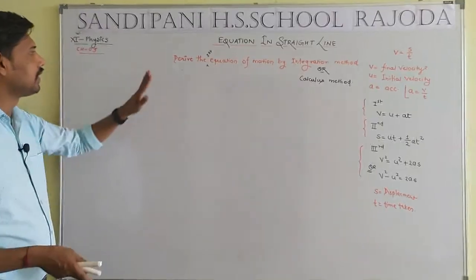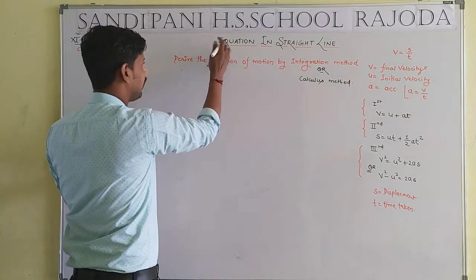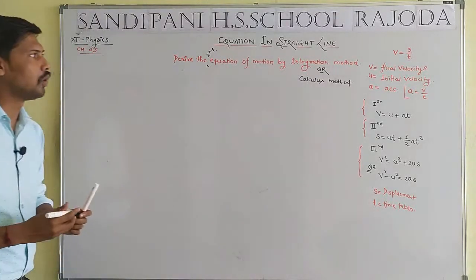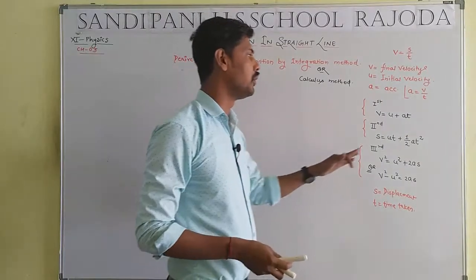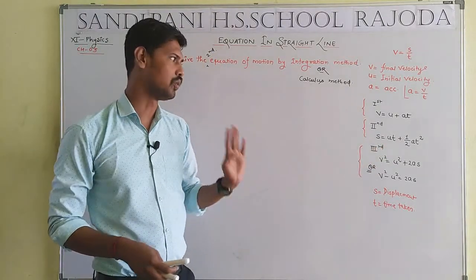Student, now we are taking another question. Derive the second equation of motion. Last time I told the first equation of motion. Now we are taking the second equation of motion. What is the mean of the second equation of motion? s equal to ut plus half at square. Third equation, v square equal to u square plus 2as.